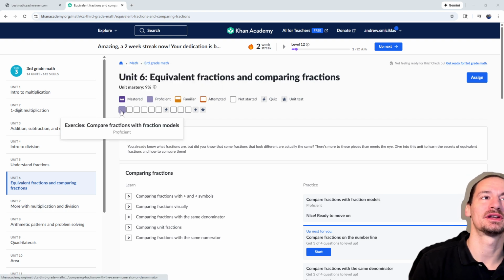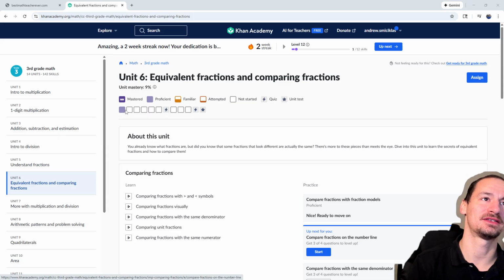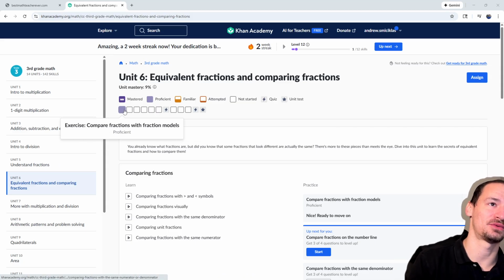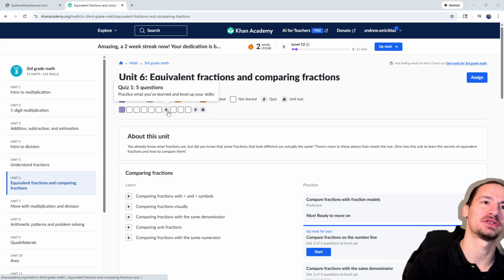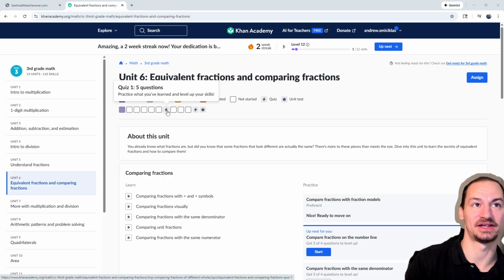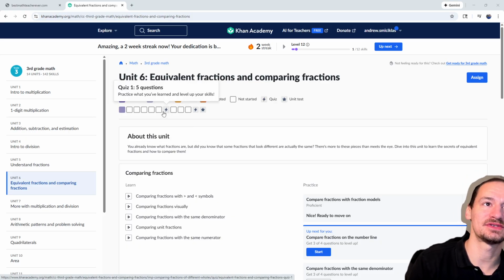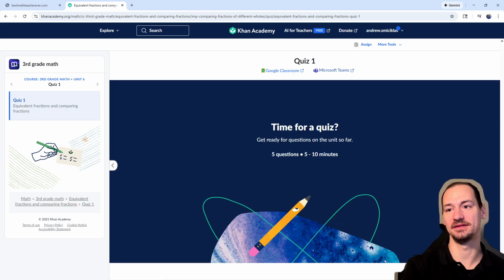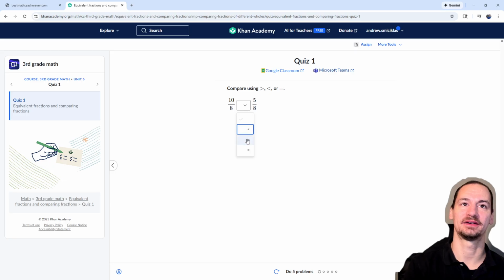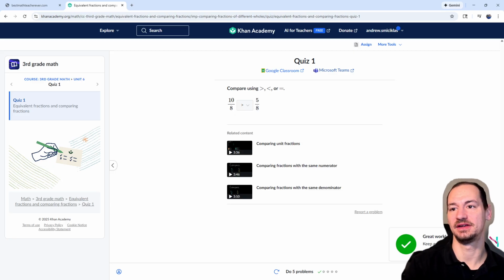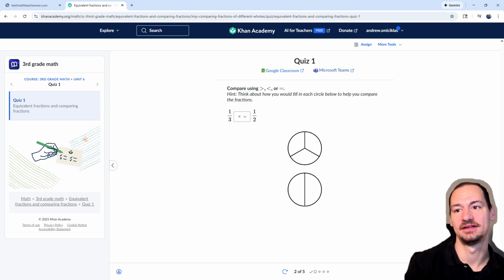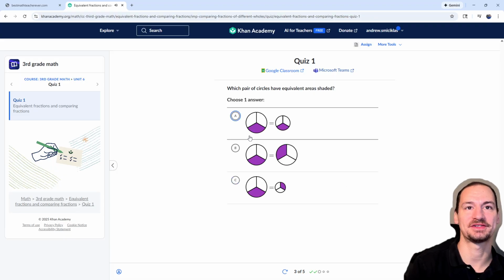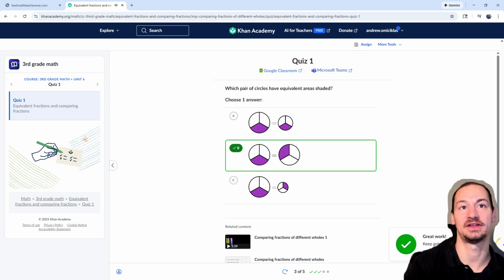Now, if you feel like, okay, I understand this section pretty easily, I don't want to have to go through each one of these activities to turn them to purple, that's what the quizzes are for. So you can click this button and it'll group all those activities together. And then, based on what you get right here, it'll turn some of those into proficient, into purples, into oranges. So this might be a faster way of leveling up activities that you already feel like you understand.